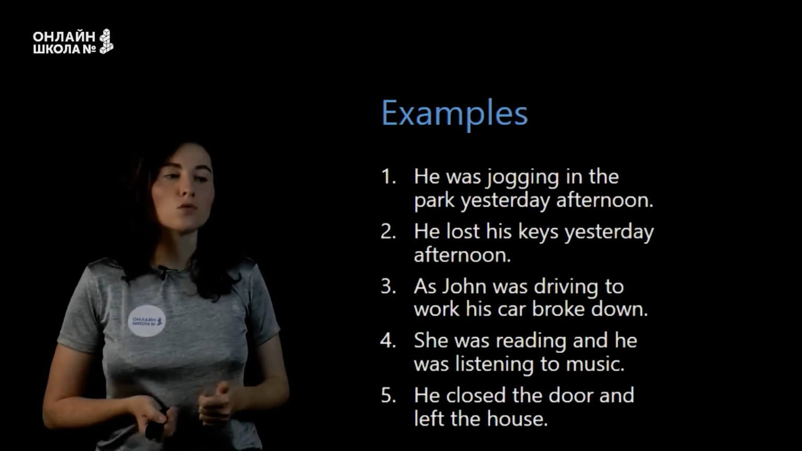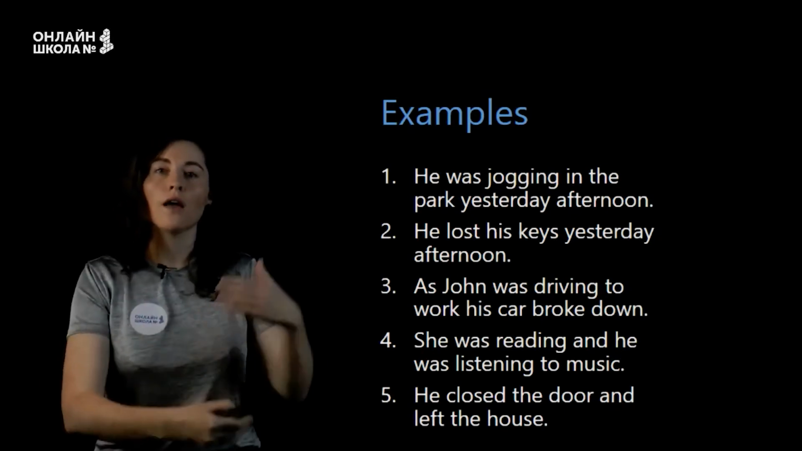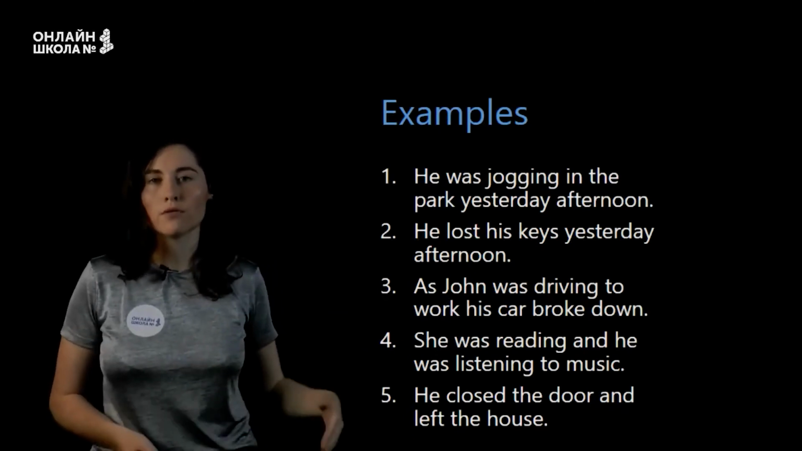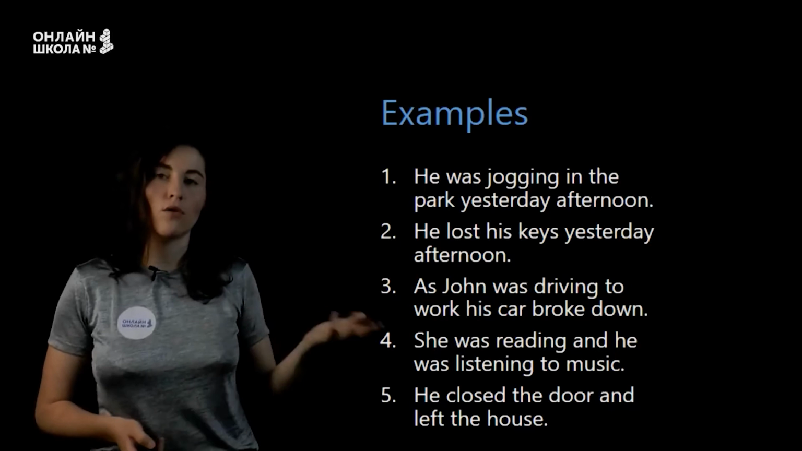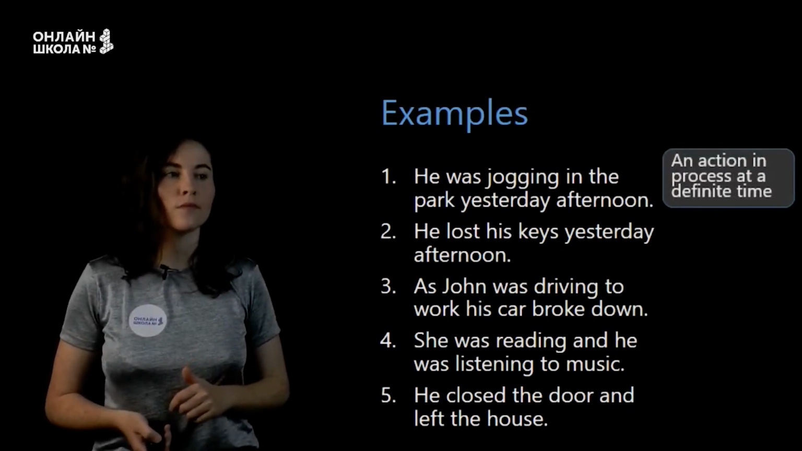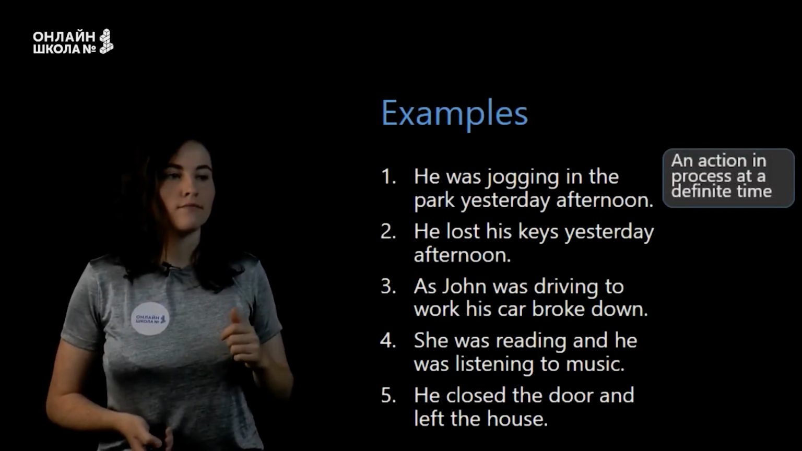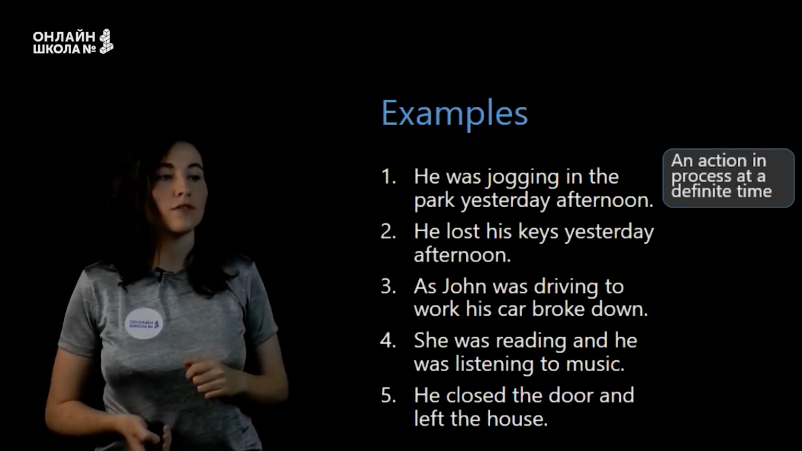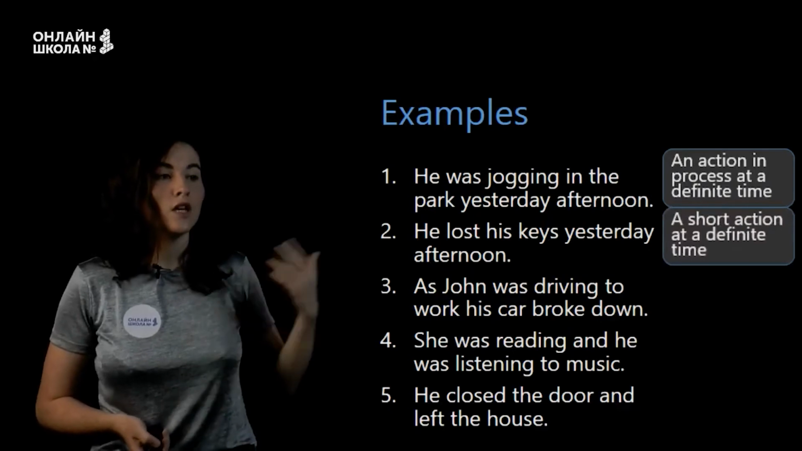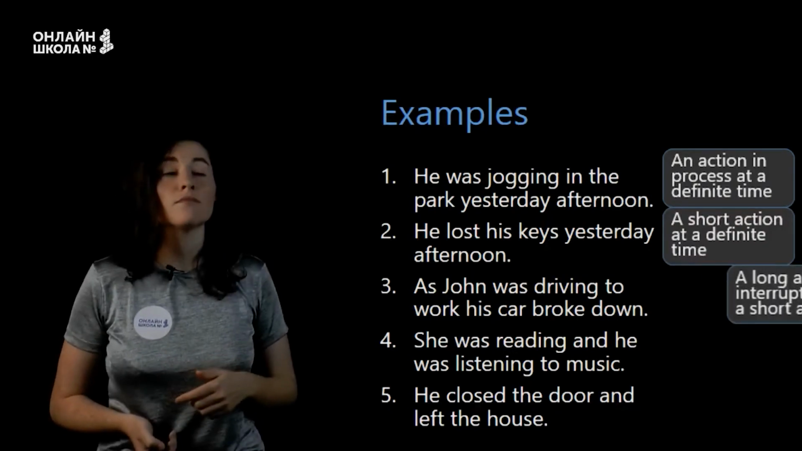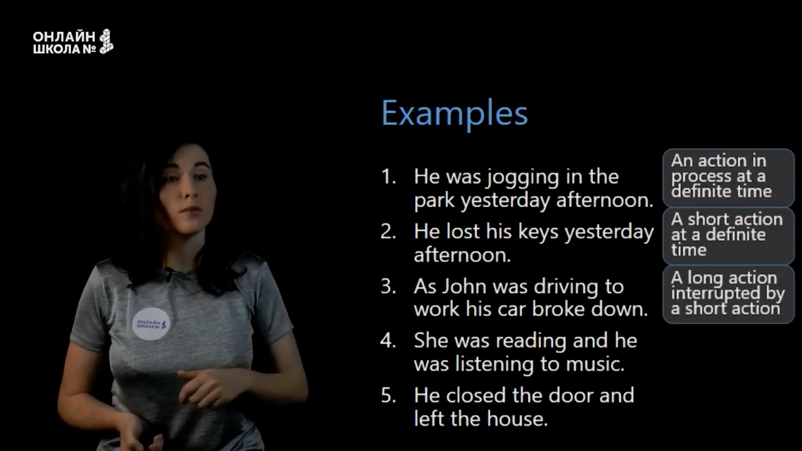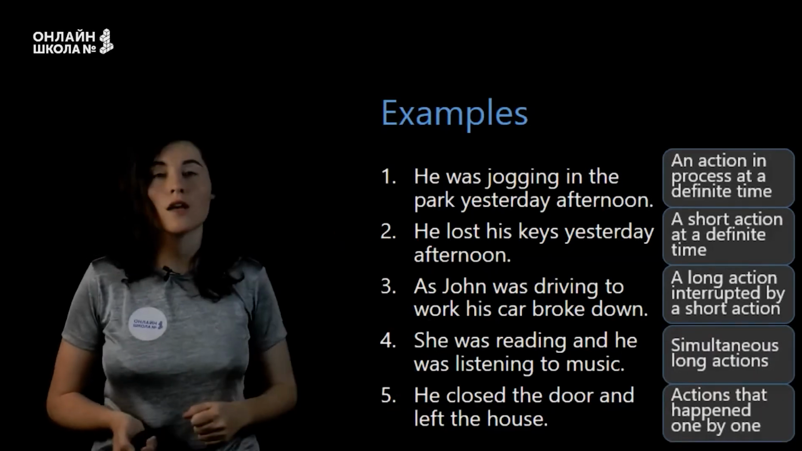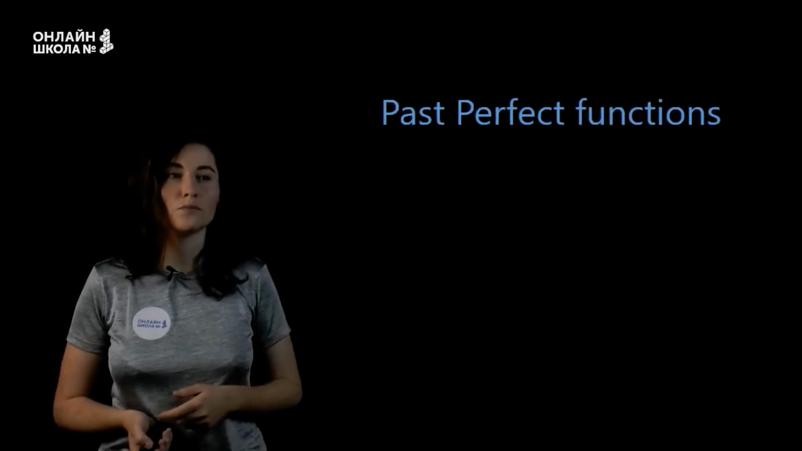And he closed the door and left the house. These are actions going one by one. That's why past simple in both parts of this sentence. And let's see if we were right or not. An action in process at definite time. A short action is definite time. Yep. A long action interrupted by a short action. Simultaneous long actions. And actions that happened one by one.